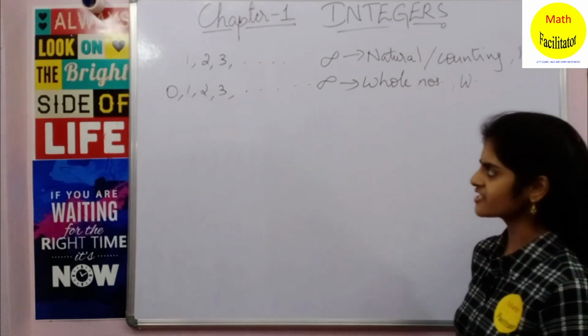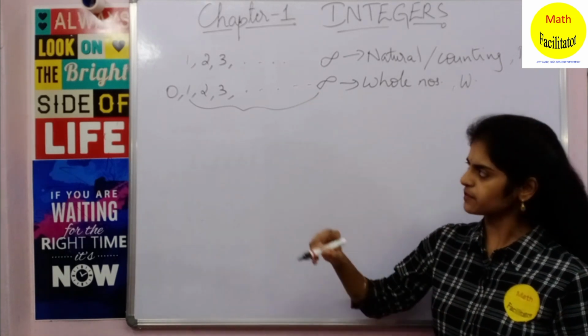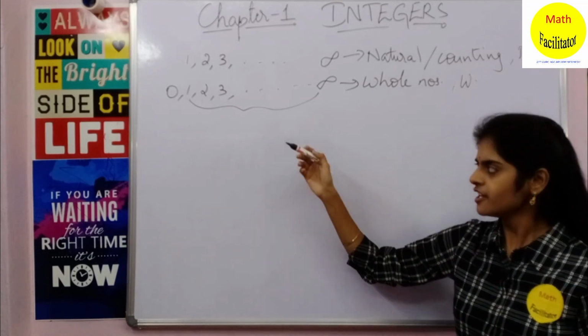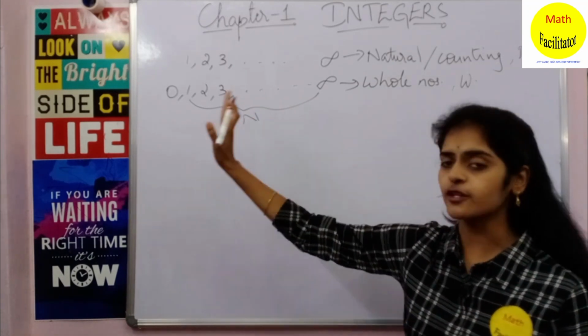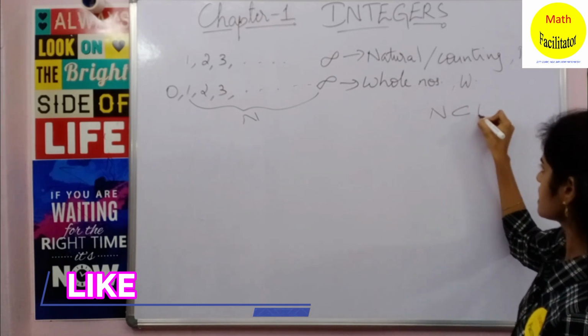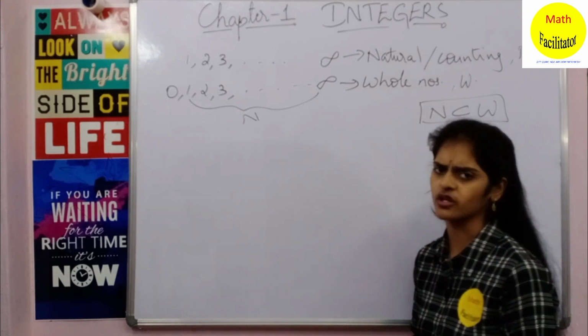Clear? And as you can see, natural numbers are a part of whole numbers. From here you can see that 1, 2, 3 and so on till infinity are natural numbers. So natural numbers are part of whole numbers, so you can say that natural numbers are a subset of whole numbers. Yes, so this is what we have already learned.